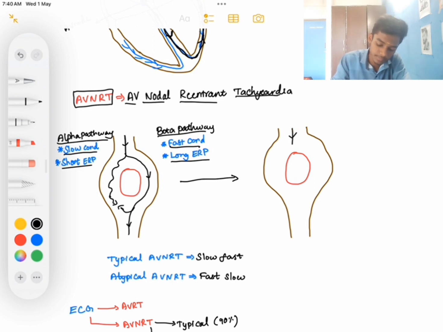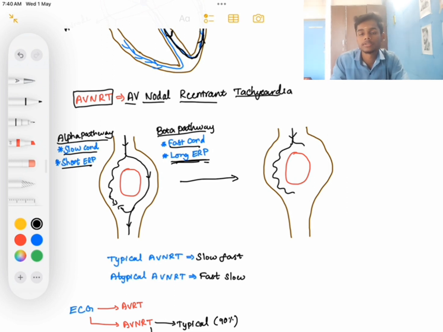See, the fast pathway has a long effective refractory period and the slow pathway has a short effective refractory period. So when there is a premature beat, what will happen? The alpha pathway, having a short ERP, would have recovered, so impulses can travel through this slow pathway, the alpha pathway, but cannot travel through this fast pathway because it has a long effective refractory period. The beta pathway would not have recovered, so impulses cannot travel through this fast pathway.